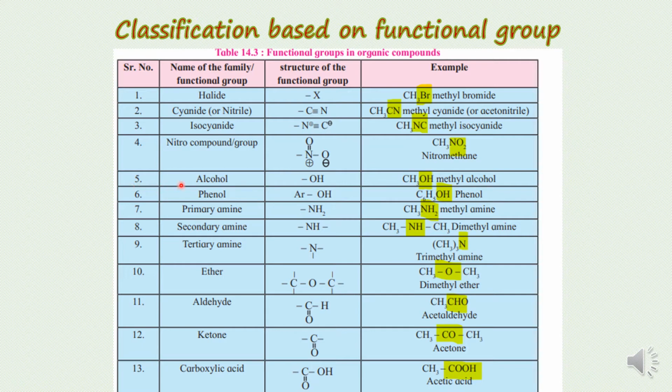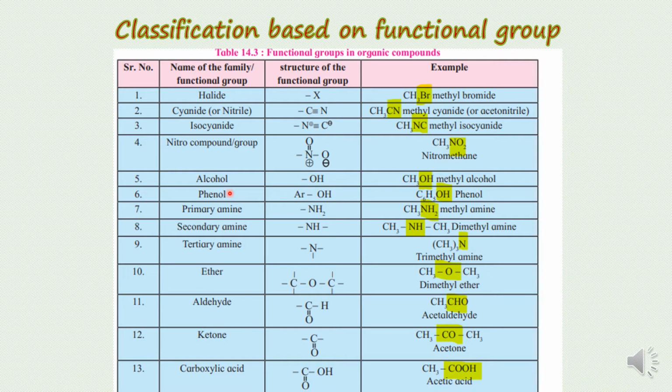Now alcohol. The alcohol group is the OH group. Oxygen has two valencies, and one valency is fulfilled by bonding with hydrogen, and the other valency will be fulfilled by bonding with the carbon chain, like CH3OH. CH4 is the parent hydrocarbon. Hydrogen is replaced by the OH group, called methyl alcohol.